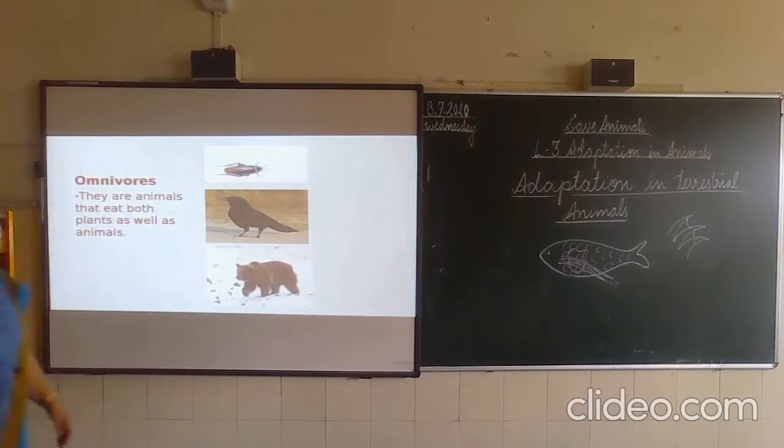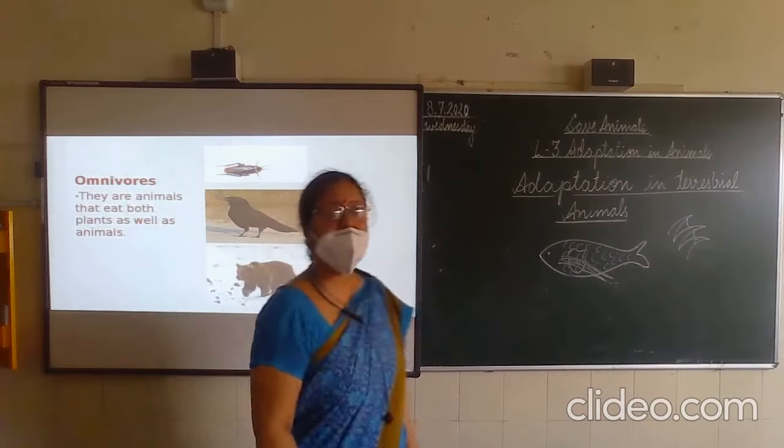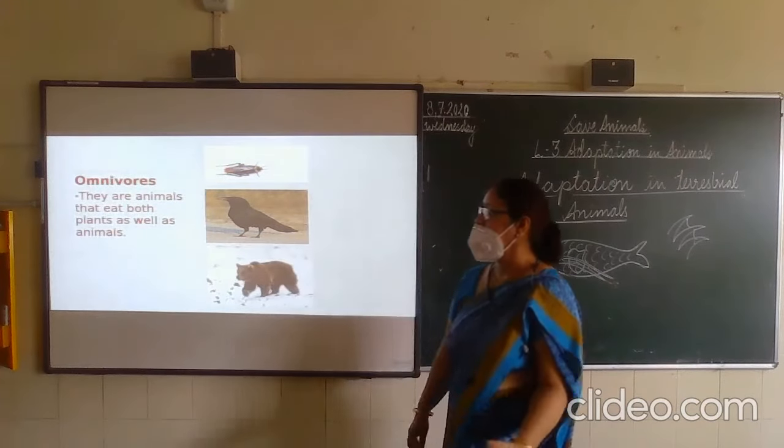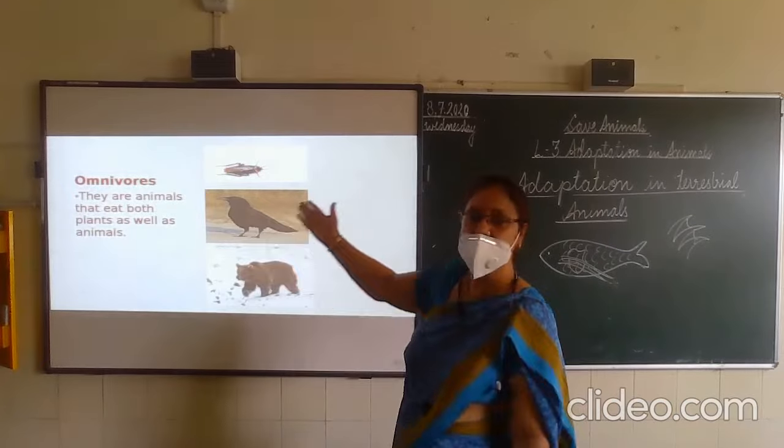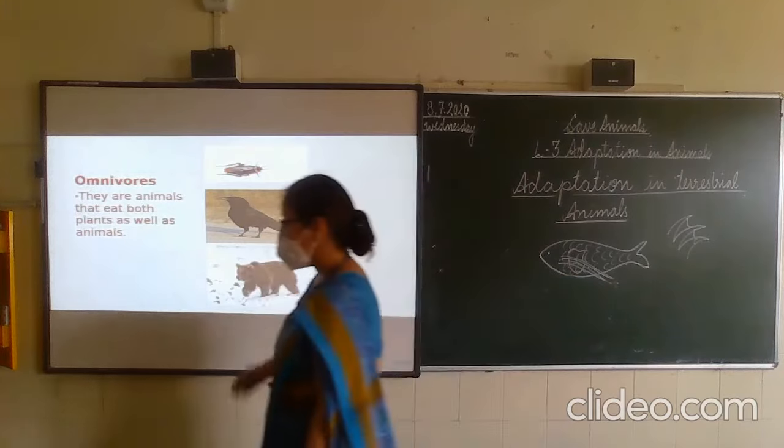Omnivores. The animals that eat plants as well as animals are known as omnivores. Examples here, cockroaches, crow. You can see the slide easily.